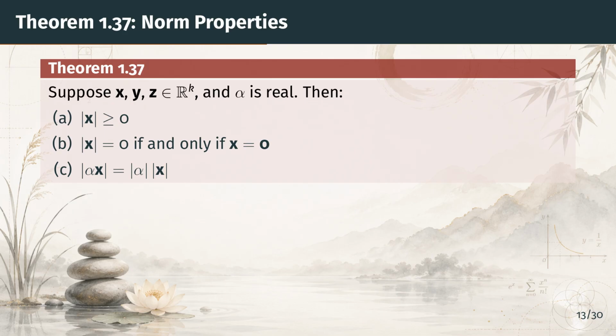Part A says the norm is always non-negative, which makes sense since it is a square root of a sum of squares. Part B says the only vector with 0 length is the 0 vector. And Part C says that scaling a vector by alpha multiplies its norm by the absolute value of alpha. All 3 of these are straightforward consequences of the definition. Let's see the remaining 3 properties.